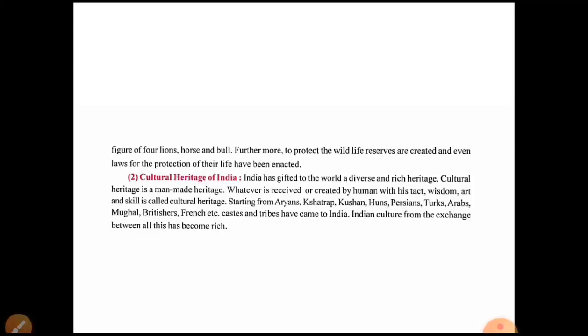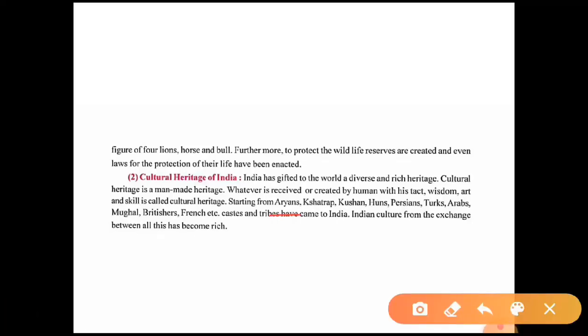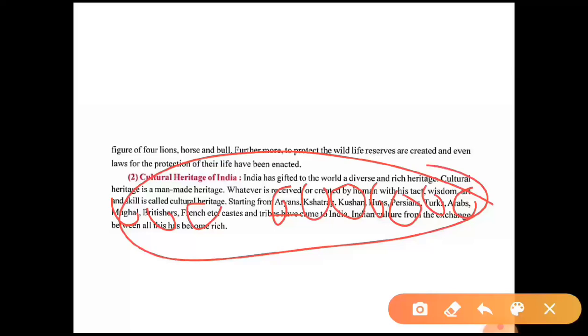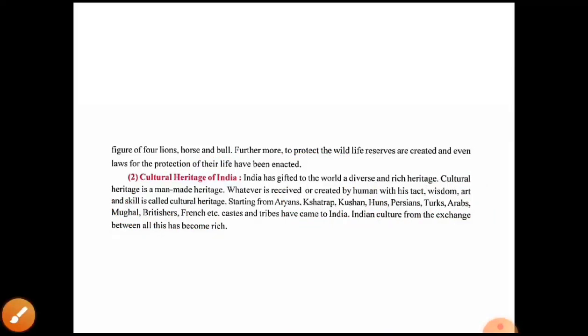Okay, which means when the Aryans came, they had a different culture; when the Kshatrap came, they had a different culture; when the Kusan came, they developed a different culture; when the Huns came, they developed a different culture. So the cultures of all these people or castes mingled, mixed, and we can see the culture of India, or Indian heritage, which became rich.